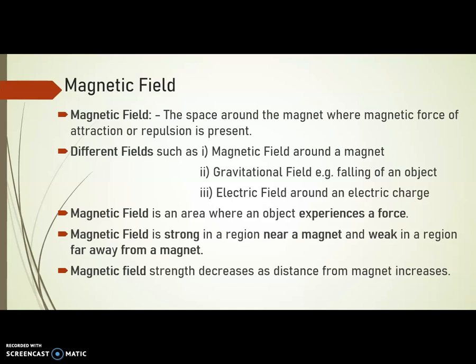Similarly, the space around a magnet is called the magnetic field. It is the area where an object experiences a force, which may be a force of attraction or a force of repulsion. The magnetic field is strong near the magnet and weak if we move away from the magnet. Magnetic field strength decreases as we move away from the magnet.